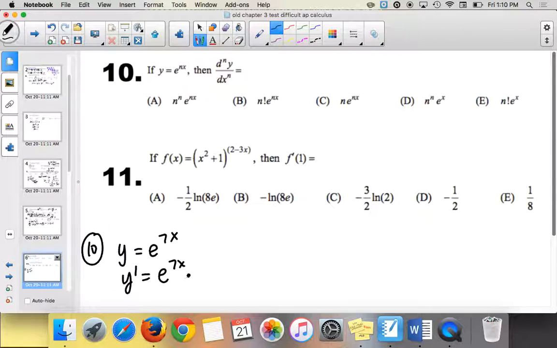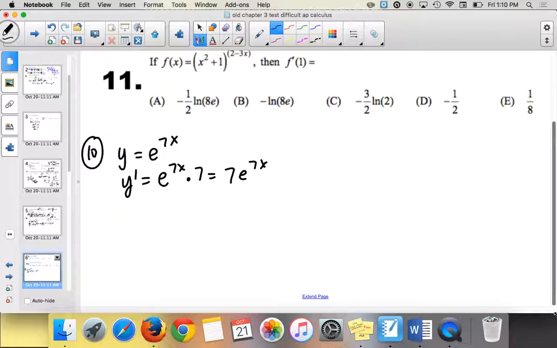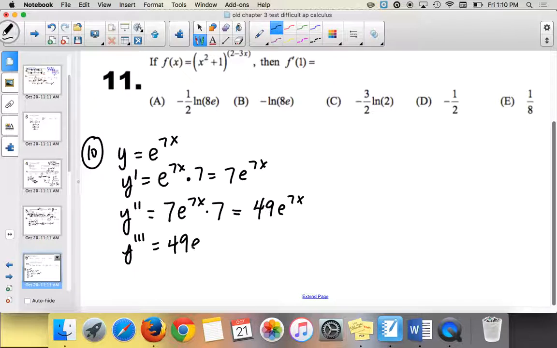e to the 7x times 7, right? So 7e to the 7x. All right, so if I take the derivative again, y double prime, I don't have to do the product rule because I have a 7, right? So the second part of the product rule would be 0 anyway. So I still have my 7 from before, and the derivative of e to the 7x is e to the 7x times 7. So I get 49 e to the 7x, right? So if I took the third derivative, I would get 49 e to the 7x times another 7, right?